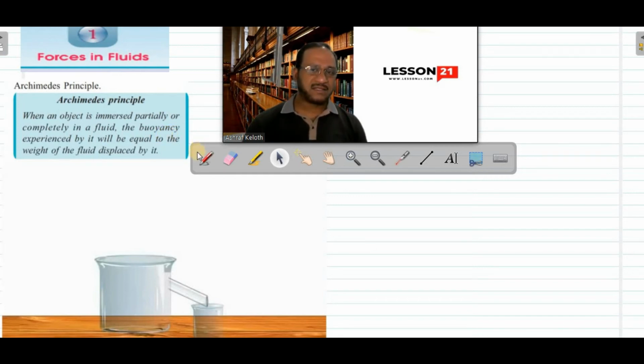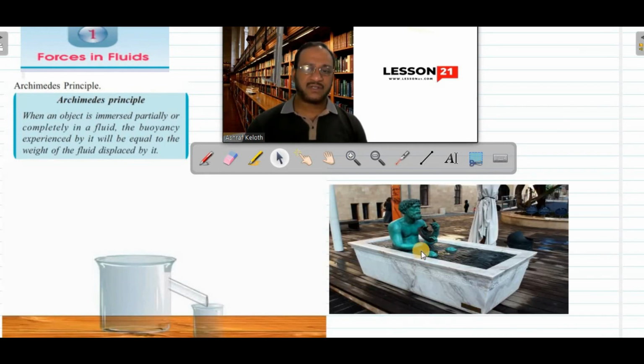The king liked this crown very much. He did not want to melt it to find out the purity of the gold. Without melting the crown, the king wanted to know about the purity of the gold. Archimedes was given this challenge to find out the purity of gold without melting the crown. And Archimedes was pondering about it. One day, while taking a bath, when he got into the bathtub, he observed that the water level lifted. And also he felt inside the bathtub that his weight was decreasing. From these two observations, his weight decreased inside the bathtub and some water overflowed from the bathtub.